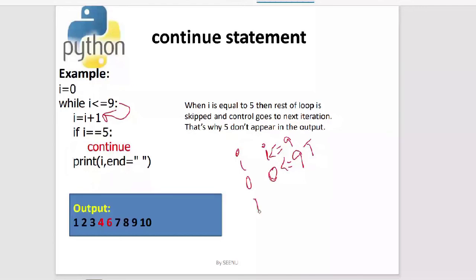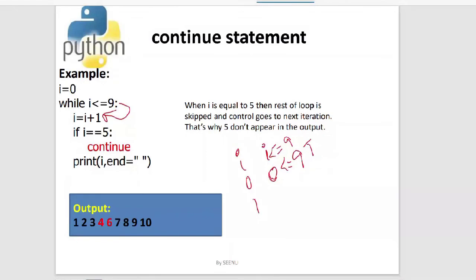Now I'm giving you the tracing of this while loop, so listen to me very carefully. The I value has become 1. The condition is 1 is less than or equal to 9, so the condition is true. No, we are not checking for the condition over here, sorry. There are the rest of the statements. I has incremented and it goes to the next statement. What is the next statement?